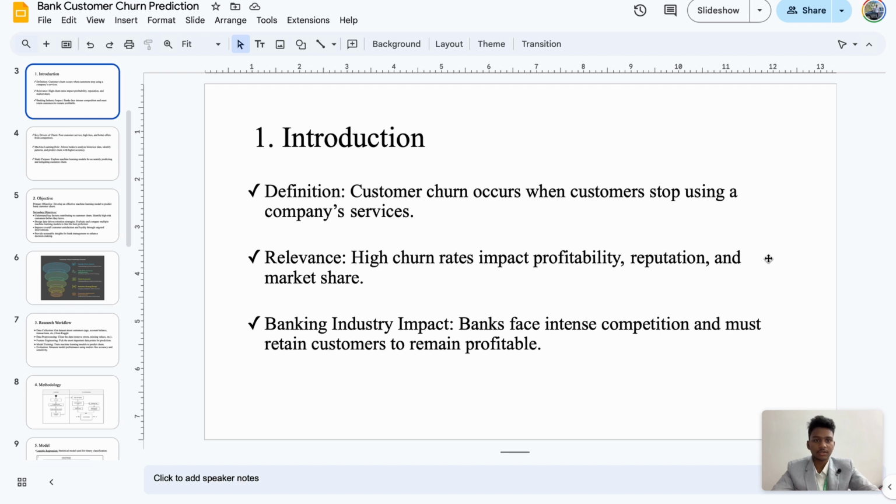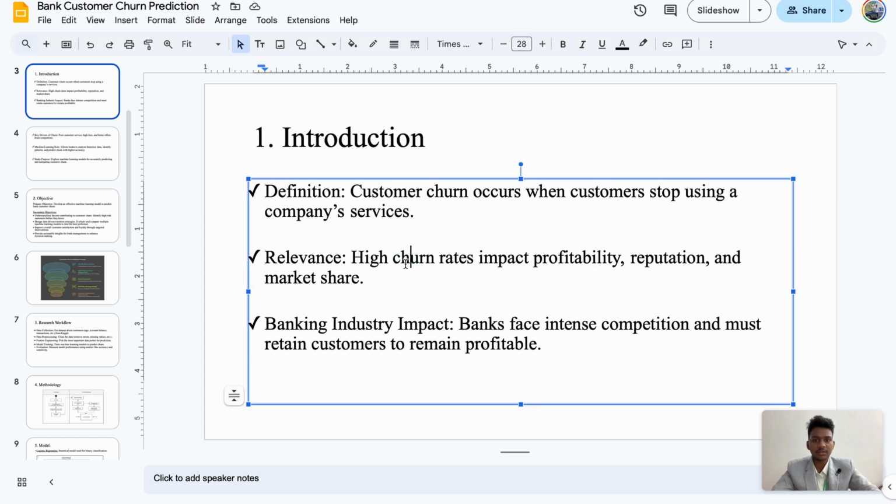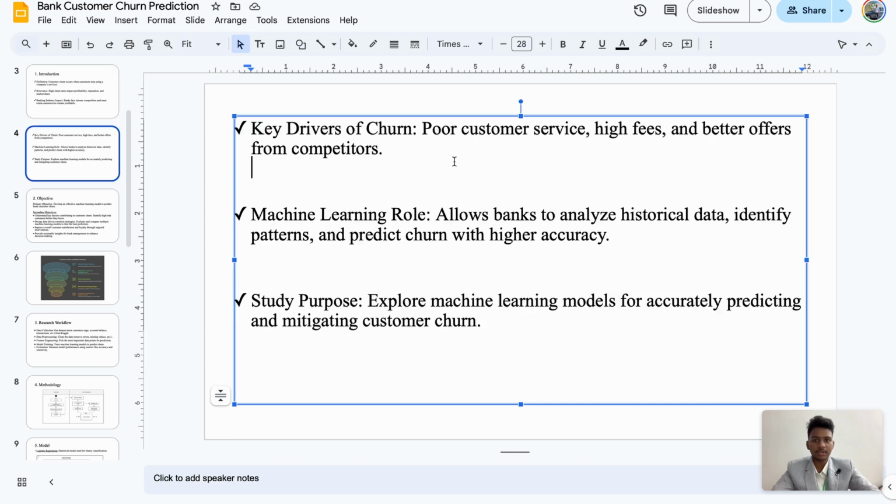Whenever the customer stops using the company's service, it becomes the main problem for the bank. It gets high churn rates for the bank, which might impact the profitability, reputation, and market share of the bank. The key drivers of churn are poor customer service, high fees, or maybe better offers from the competitors.